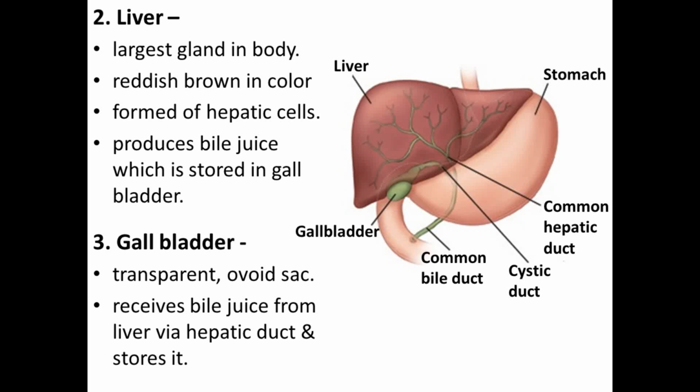And next is the gallbladder. The gallbladder is a transparent ovoid sac. It receives the bile juice from the liver via the hepatic duct. The hepatic duct connects the liver to the gallbladder, and the gallbladder stores the bile juice. So see, the function of the liver is that it helps in the production of bile juice. The function of the gallbladder is that it helps in the storage of the bile juice.